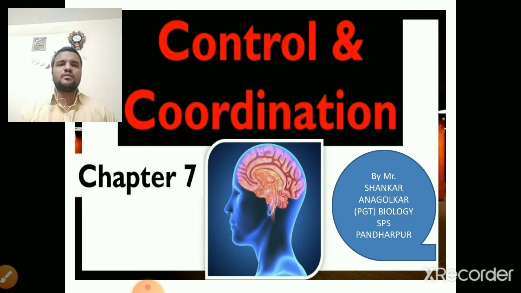To help those who are having connectivity issues and to make you understand, I am making this video, and we are going to discuss the next chapter, chapter number 7, control and coordination.